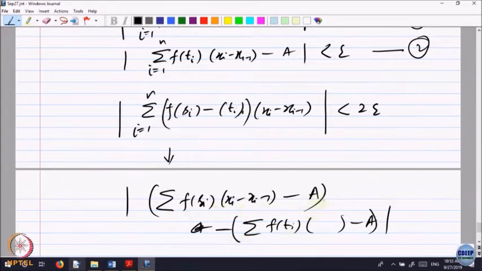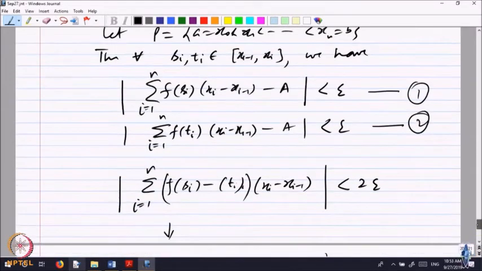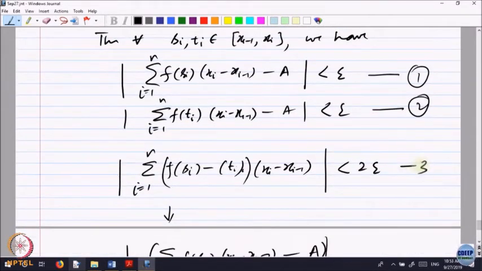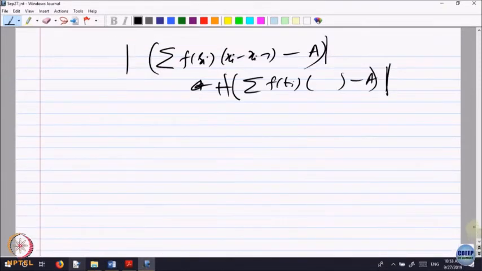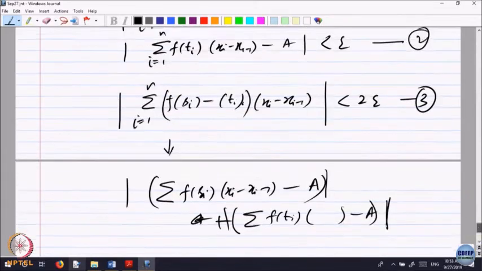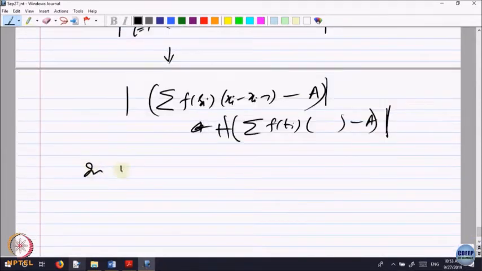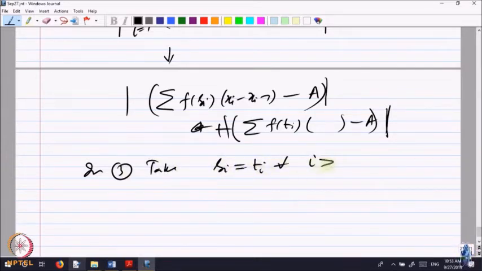So, this will be less than or equal to the absolute value of this plus the absolute value of that, and use 1 and 2 to get the required thing. So, this is less than 2 epsilon. Let me call this 3. So, in this 3, let us take si equal to ti for every i bigger than or equal to 2.